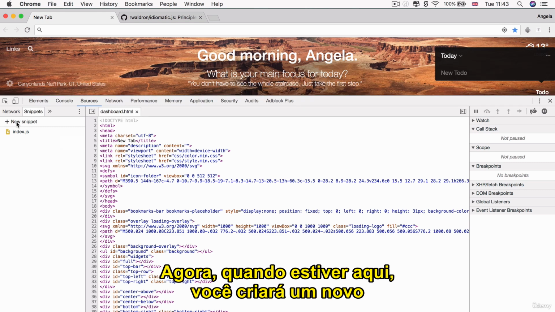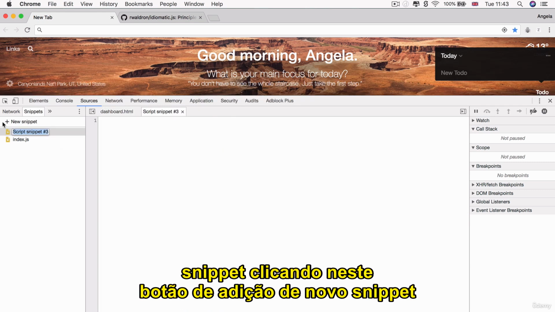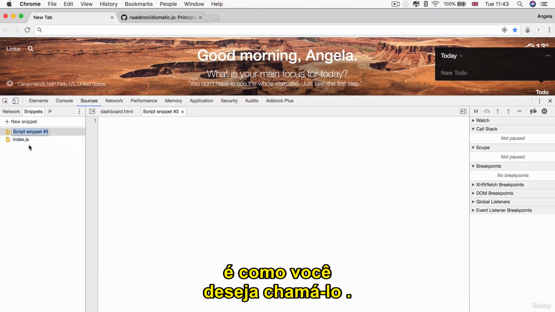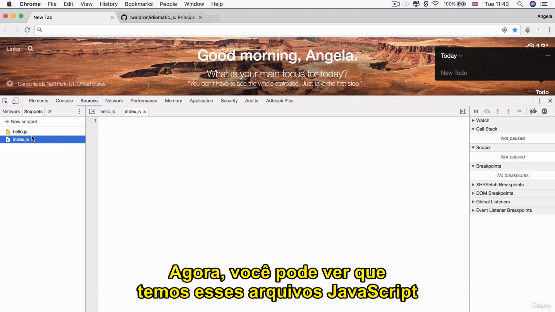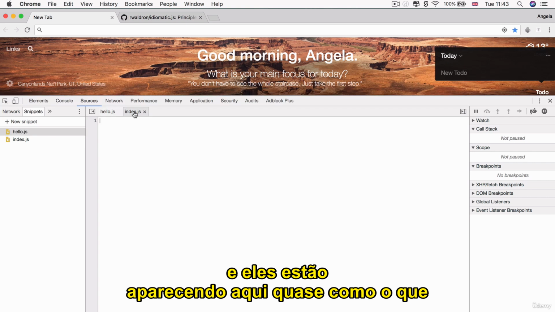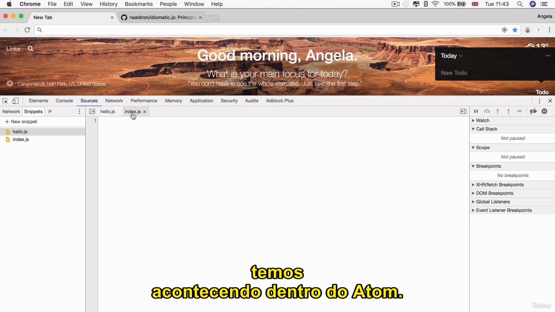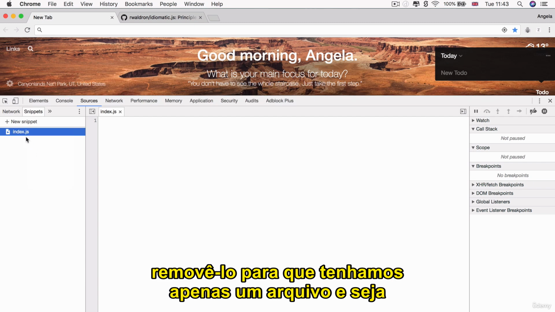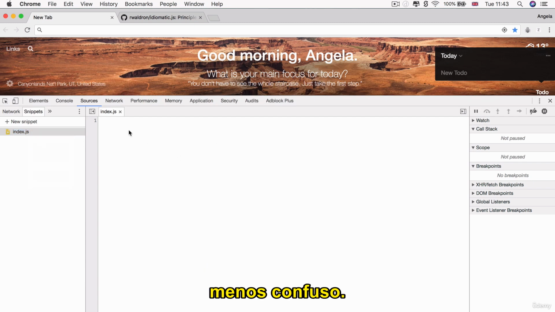Now, once you're here, you're going to create a new snippet by clicking on this plus new snippet button, and you're going to call your script index.js or whatever it is that you want to call it. So now you can see that we've got these JavaScript files, and it's showing up over here almost like what we've got going on inside Atom. So I'm going to close off the hello.js, and I'm going to remove it so that we only have one file and it's less confusing.